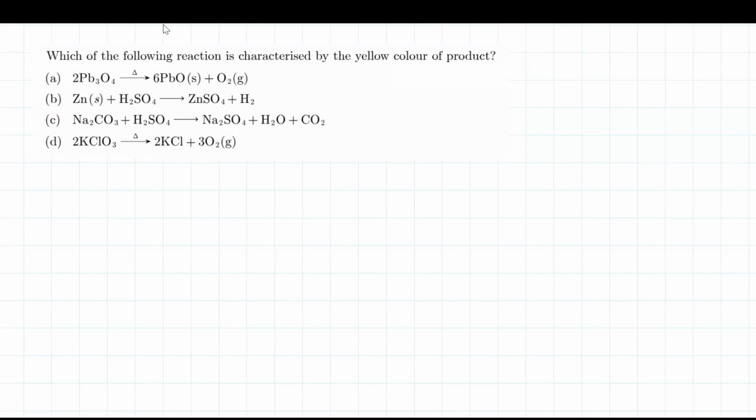In this question, it says, which of the following reactions is characterized by a yellow colored product? That means we have these as the products, and there are four such options given over here. We have to identify the one product which is yellow in color.